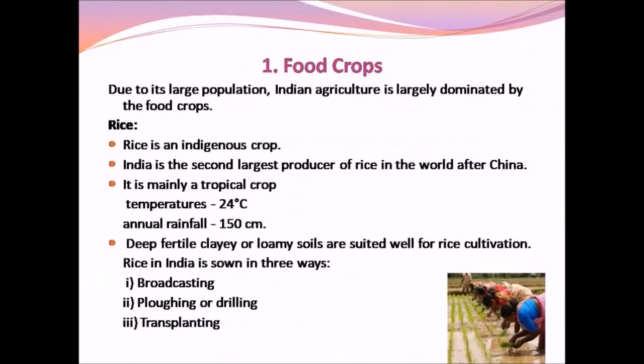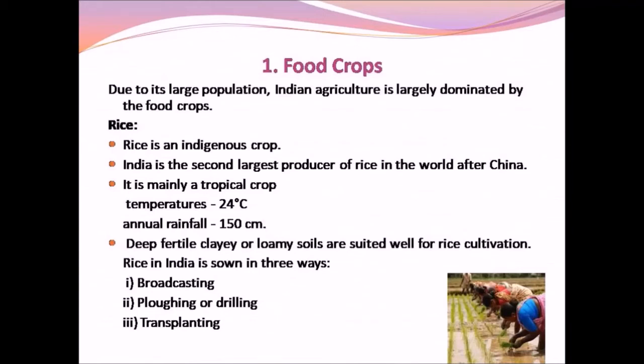Food crops. Indian agriculture is largely dominated by food crops due to its large population. Food crops include cereals and pulses, among which rice, wheat, jowar, bajra, maize, barley, ragi, gram, and tur are important. We will see about some of the major food crops grown in India.